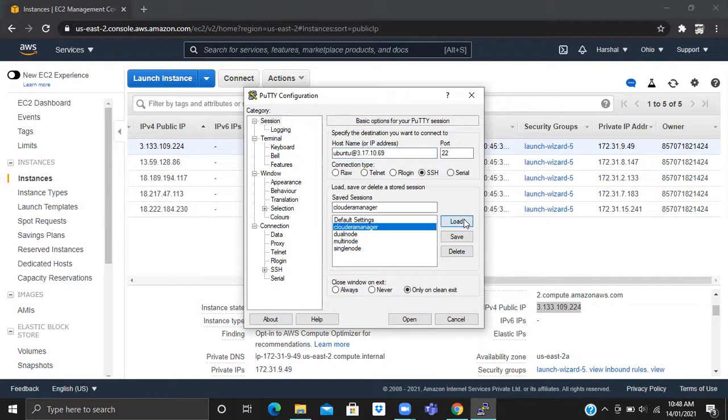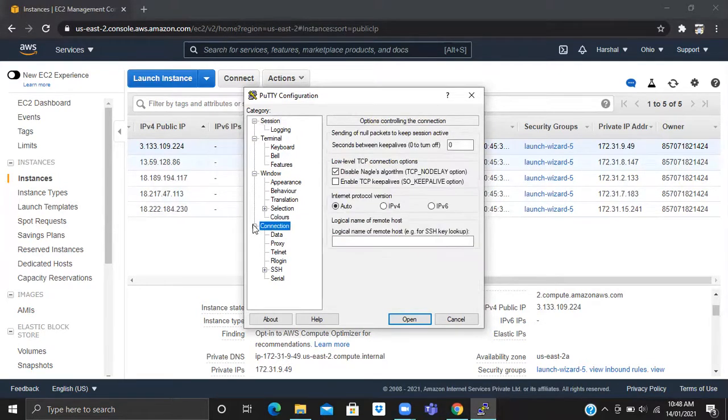I'll load my settings. You know what we'll do, right? Or should I explain everything? No, go ahead. You can explain, if anyone has any doubt about what you are doing. Yes, I've added the hostname ubuntu@public IP, and in connection you need to go to SSH auth.